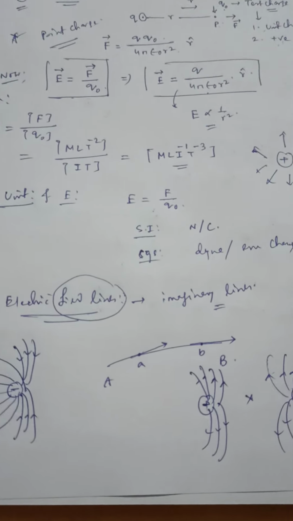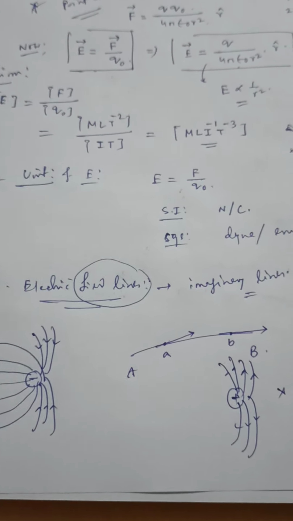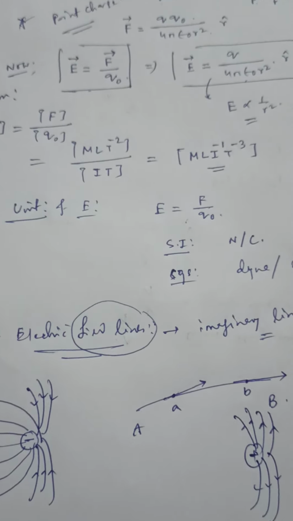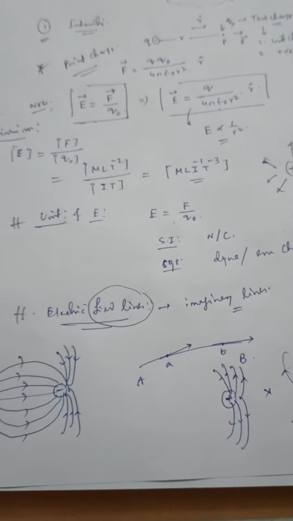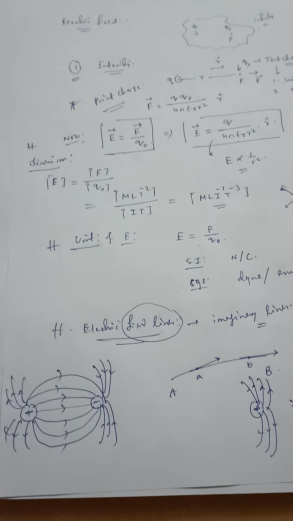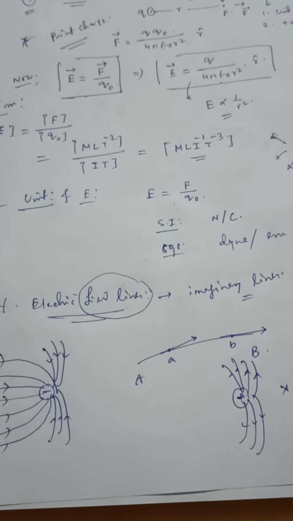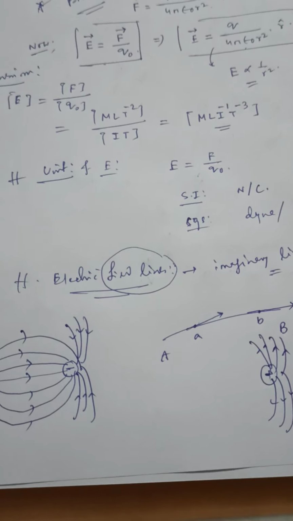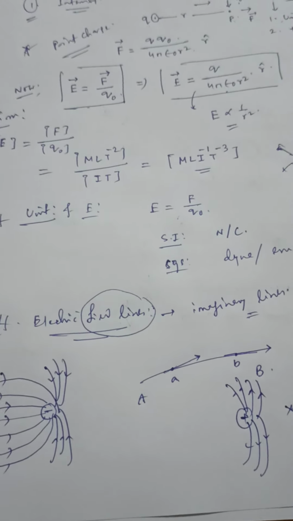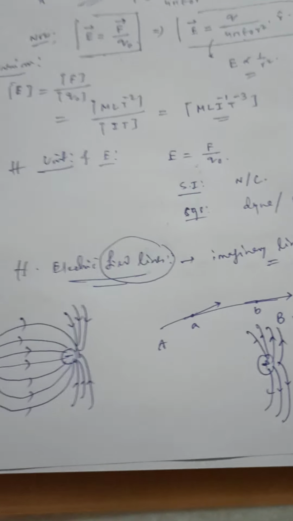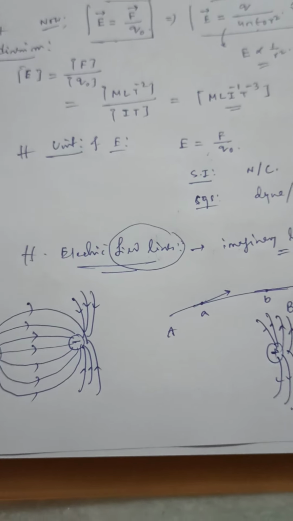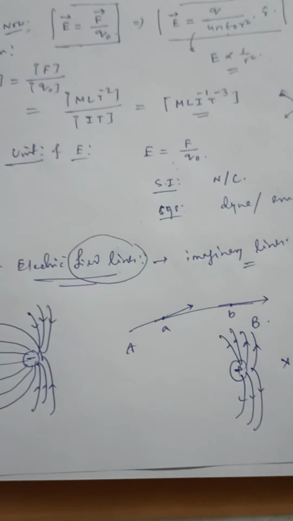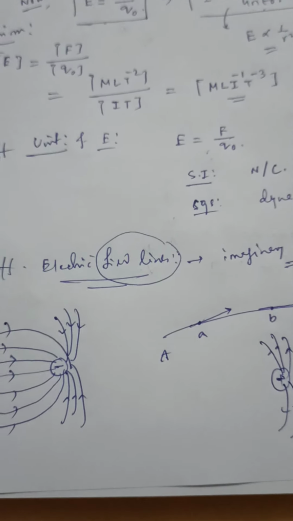After that, the rest of the part, the properties of electric field lines, is a very important topic. In the book you will find more or less 10 or 11 points regarding the electric field lines, and these properties are very important. You will go through those points. What I have already mentioned, those points are available there. These are imaginary lines. All the field lines originate from the positive charge. And on the electric field line at any particular point, if I draw the tangent, I will get the direction of electric field.